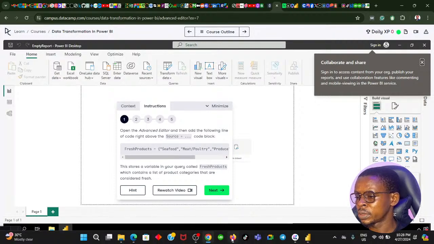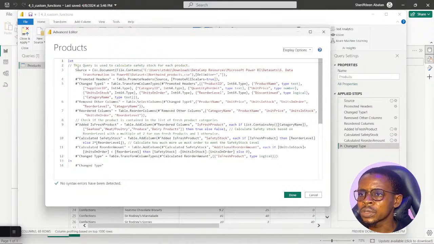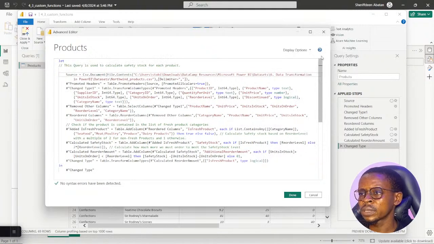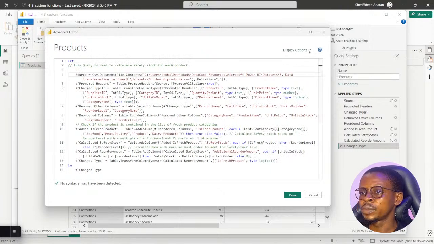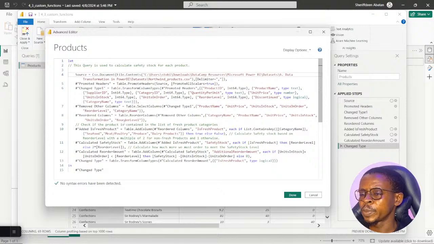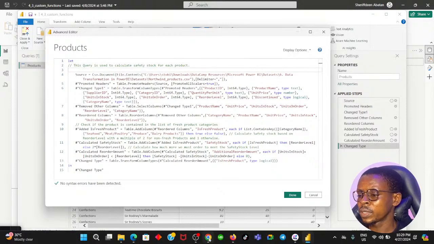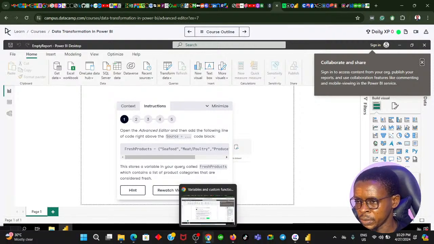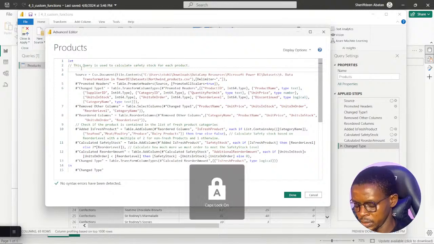Fresh products equals to this. This is the source code here. We actually enabled these numbers, 1, 2, 3, you're seeing by clicking enable line numbers. And there's also enable word wrap. If I disable this word wrap, the line of code becomes longer. If I enable the word wrap, it becomes shorter, which is quite interesting. So we have to add this line of code above the source, which is the source here. I'll just start typing fresh products right here.